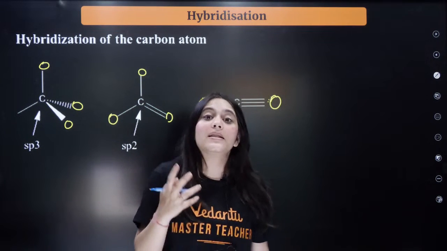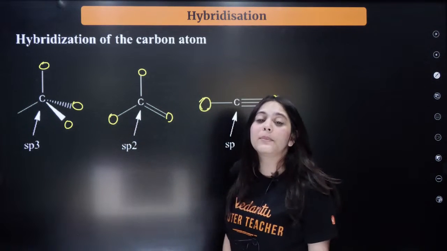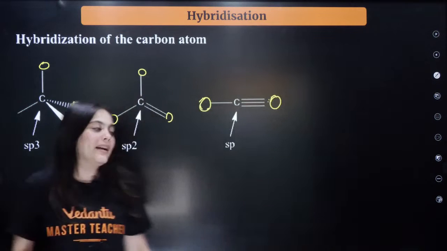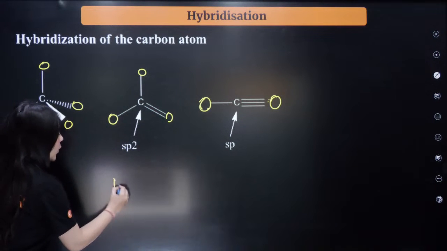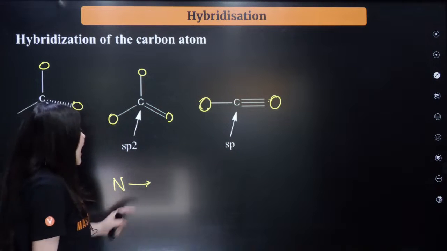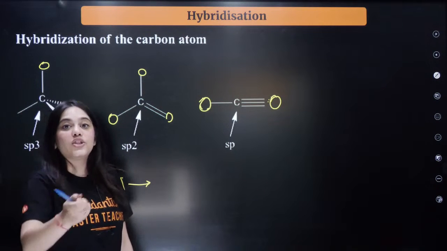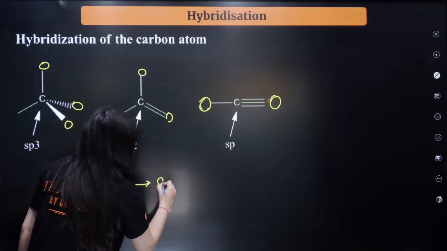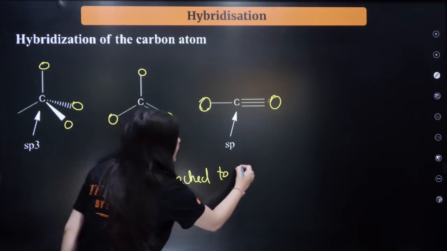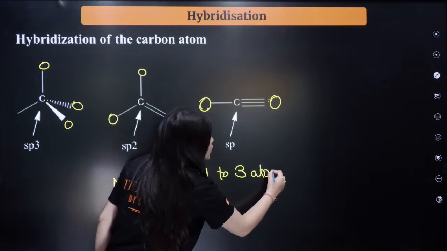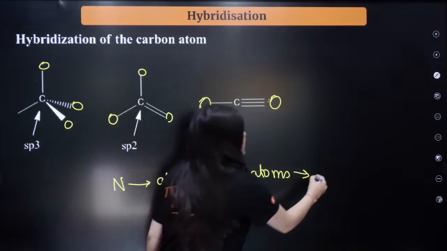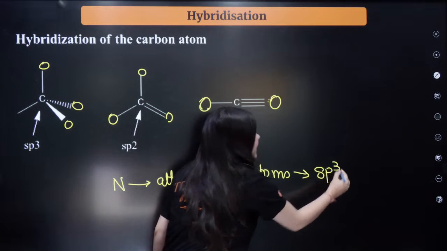Now what happens when I change the atom in the question? If I take, for example, nitrogen instead of carbon, what will be the hybridization of nitrogen in that case? So nitrogen, when it is attached to 3 separate atoms, then its hybridization is sp3.